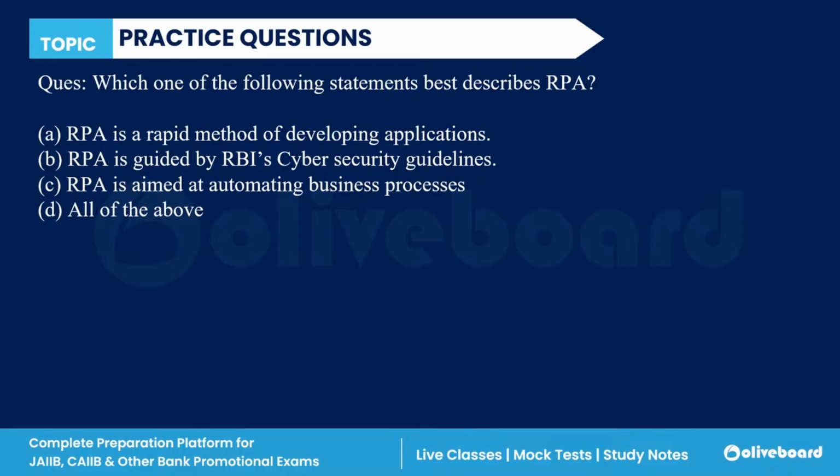So, if we talk about the correct answer here, to best describe the RPA process, RPA is aimed at automating business processes. For this, RPA is used. So, C is the correct answer.